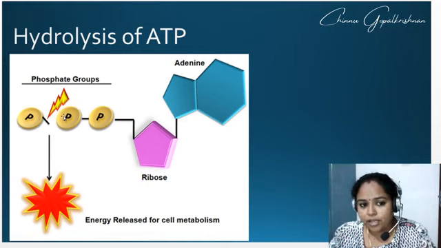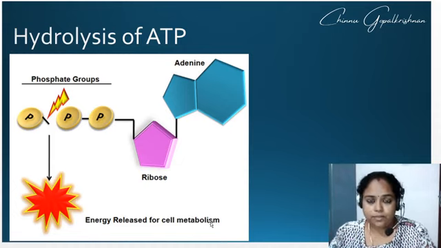So here you can see the breaking of ATP. Phosphate molecules are released. This breaking down of ATP is called hydrolysis. So energy is released for cell metabolism.